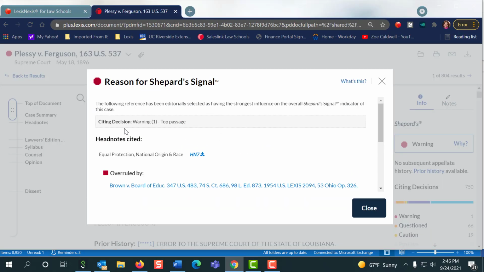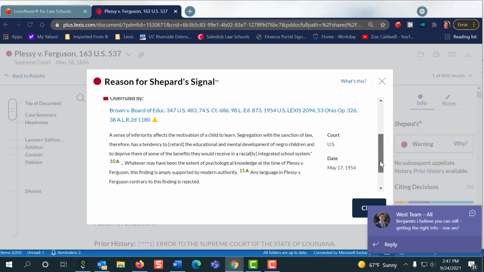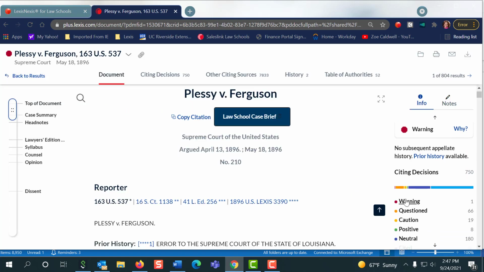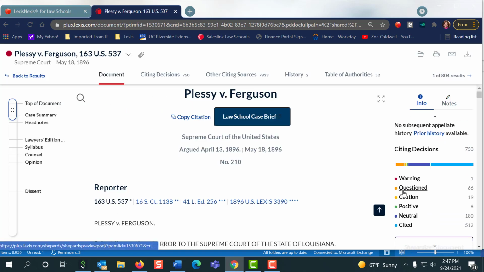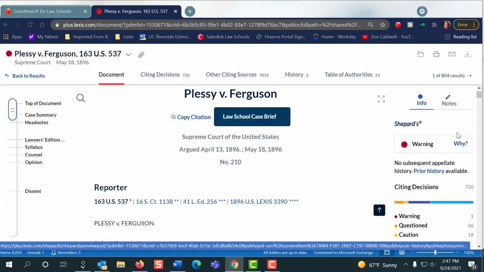So we click it, and we find out that based on an equal protection issue, the Brown v. Board of Education case has overruled our case, Plessy, okay? So immediately I'm going to want to go in and read this section. I'm also nervous about this questioned as well, okay? So when you see red stop signs, we need to click the Y and find out. If you see question, that's not good either. So we've got to click the questions as well and be a little nervous.